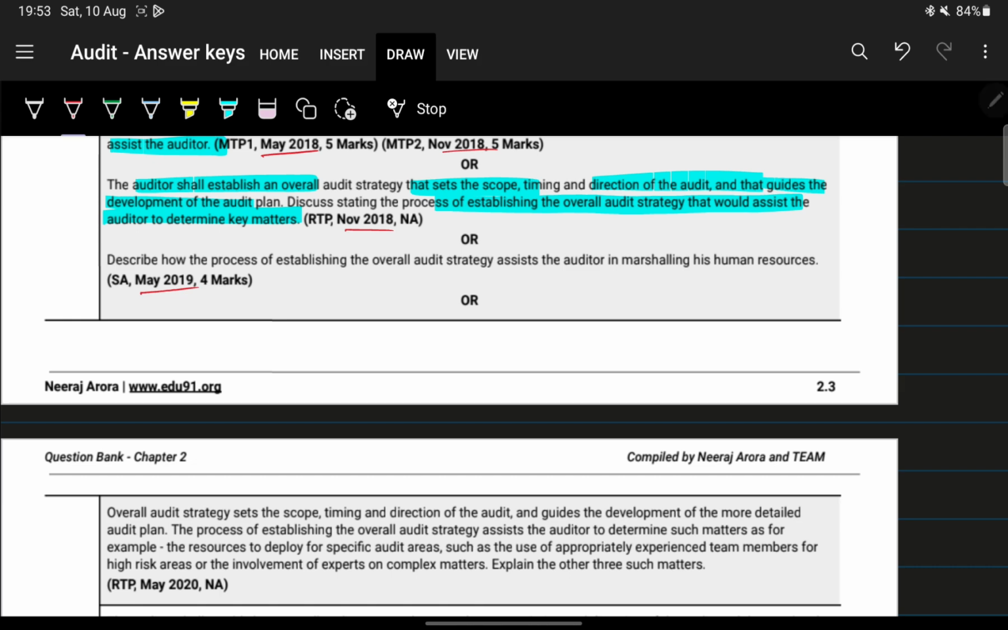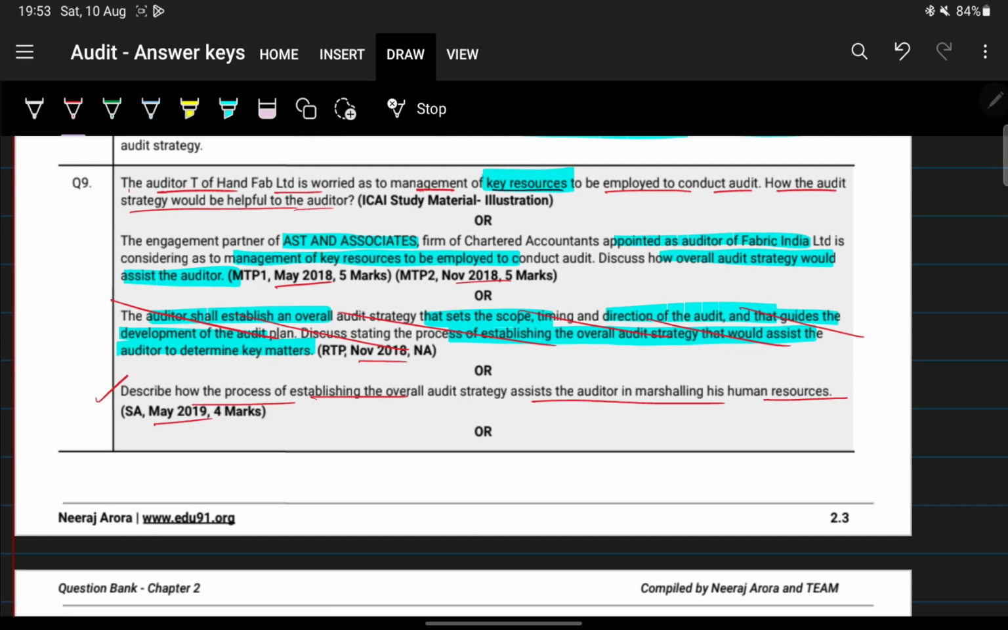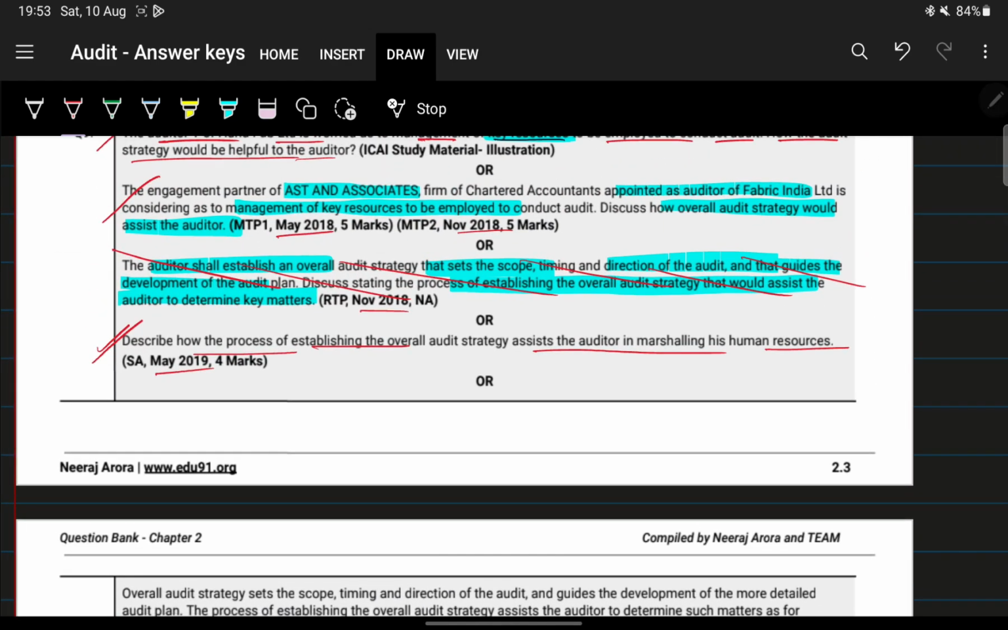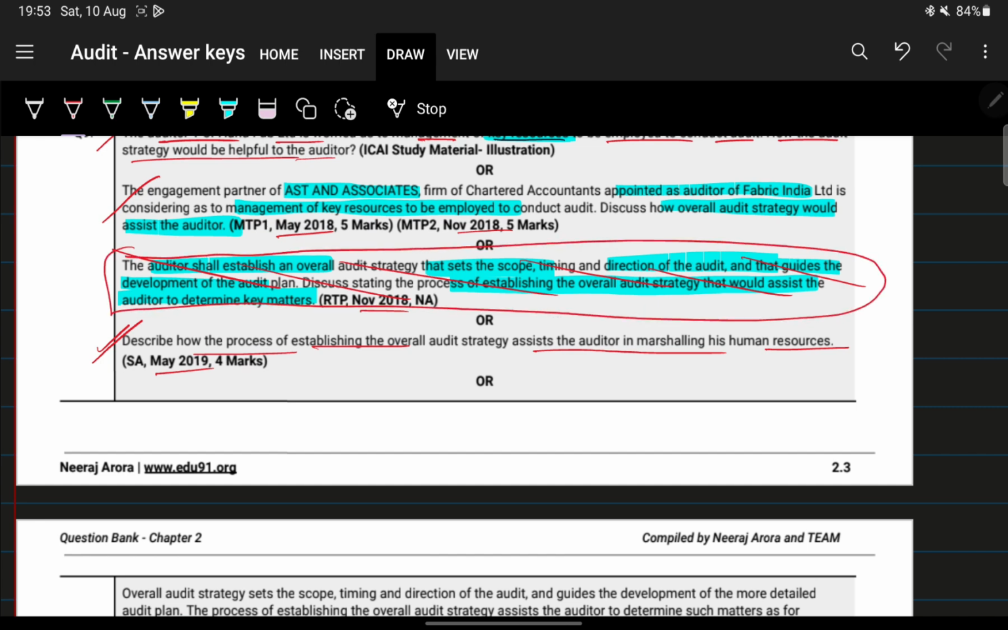This is a bit different. I don't know why this is there. So this has nothing to do with the other questions. Next, describe how the process of establishing assists the auditor in marshalling his human resources. So this is in the same context as the above two. All these three make sense together, but here they've not spoken anything about human resources or deploying his resources.